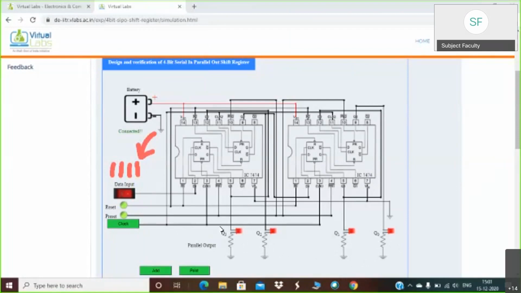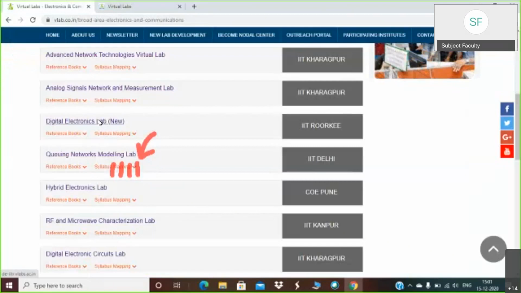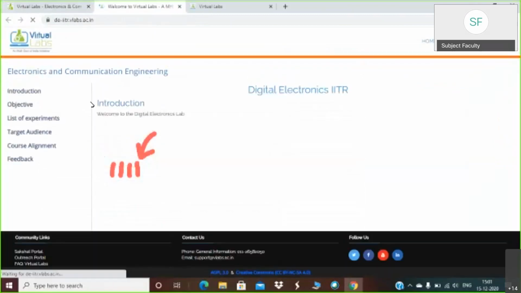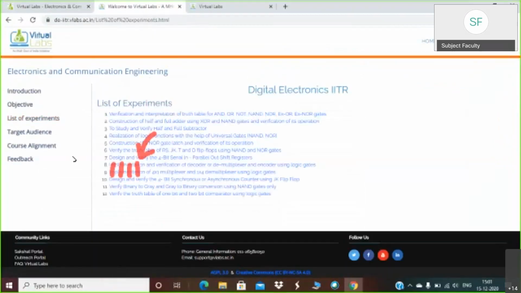So in this way you have to perform this practical. If you are having any doubt in practical number 7 and practical number 10: 7 is basically SIPO and 10th is the 4-bit asynchronous counter. If you are having any problem, then you can ask me.